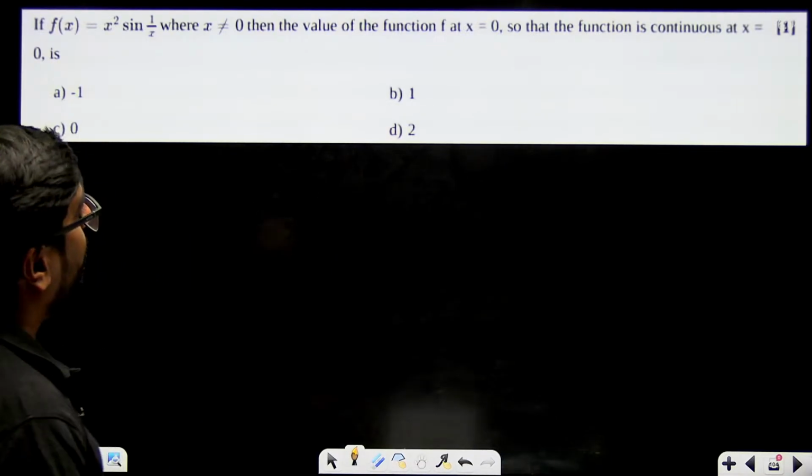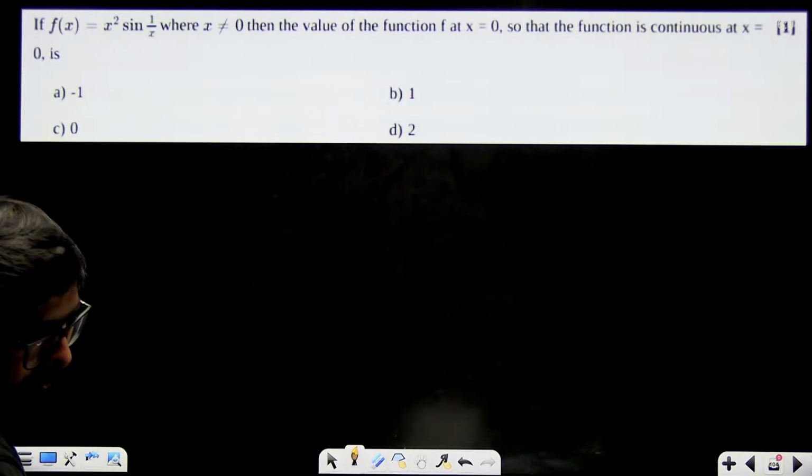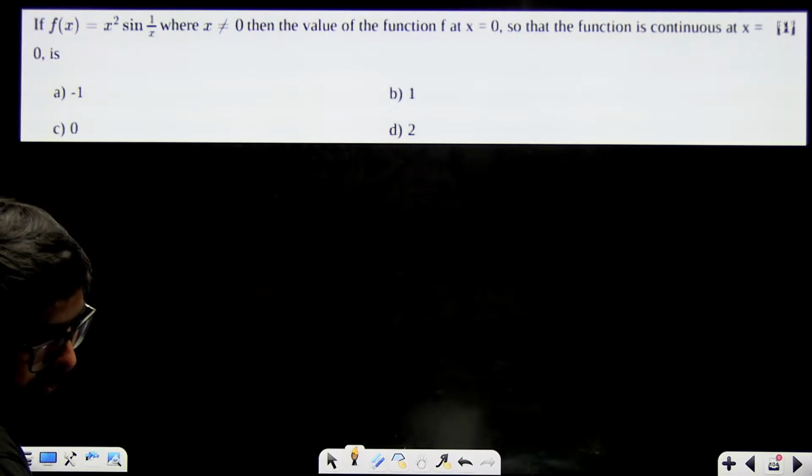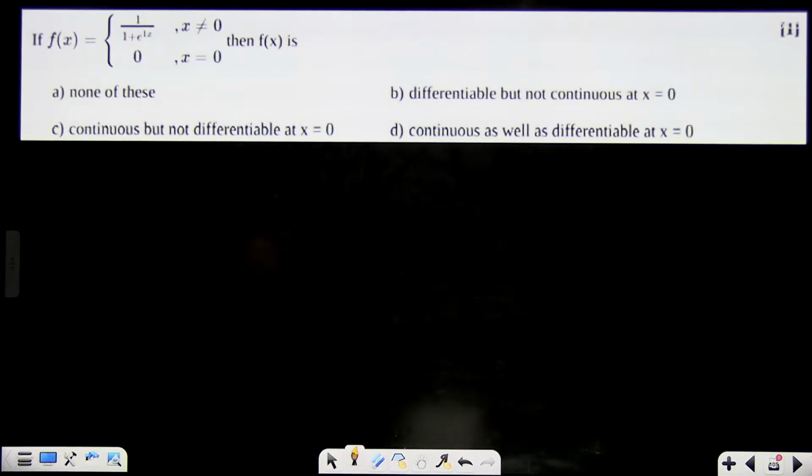Same thing in exams also? One, correct, very good.